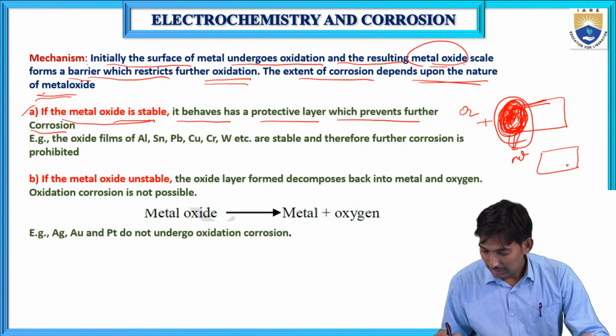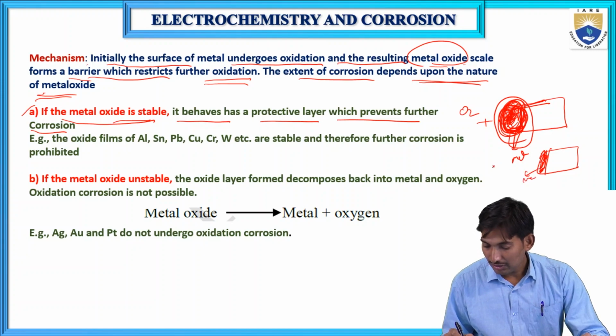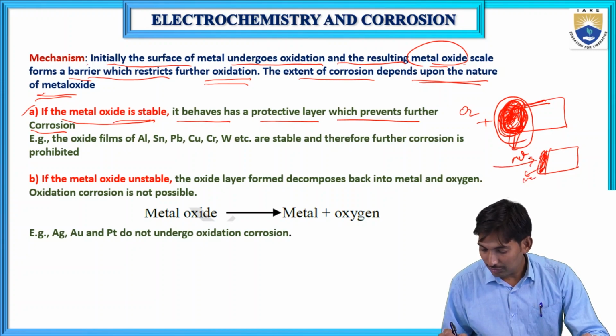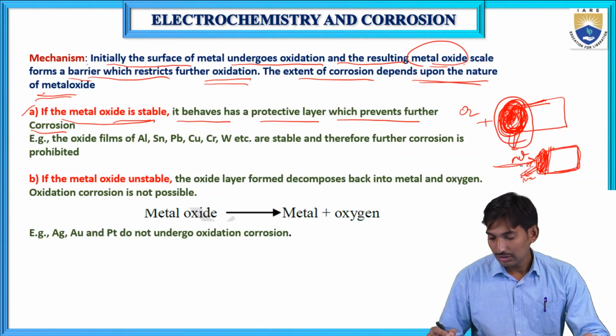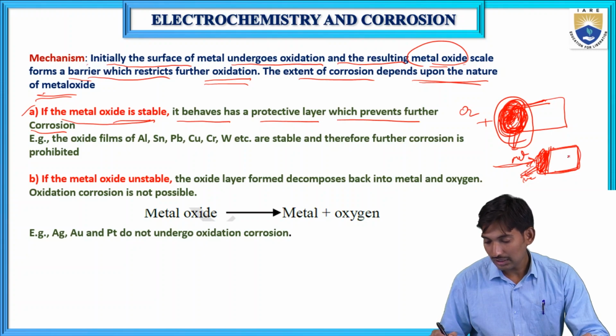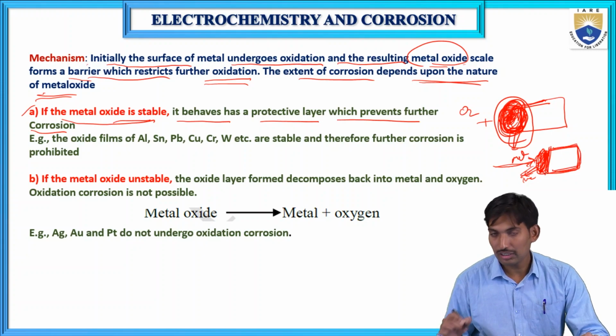This is the metal, it forms a metal oxide film on its surface. If it is a stable metal oxide, it will prevent further oxidation of this metal. It will protect the remaining metal surface.